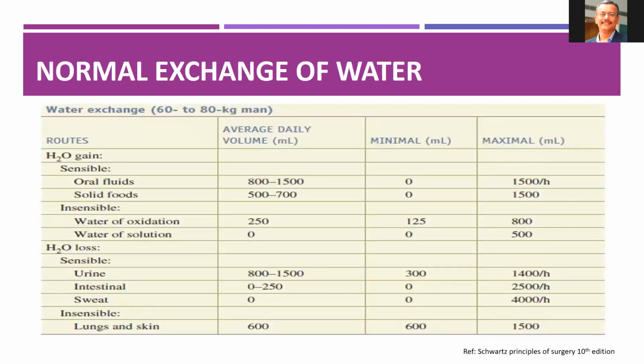The table in the slide shows exchange of water through various sensible and insensible routes on an average daily basis, in which the sensible water gains are through oral fluids and solid foods, and insensible water gain through oxidation of water. Similarly, sensible water losses will be through urine, intestine, and sweat, and insensible water losses through lungs and skin.